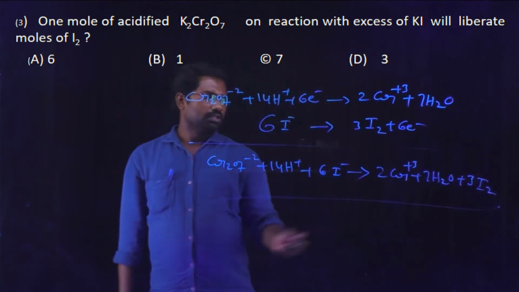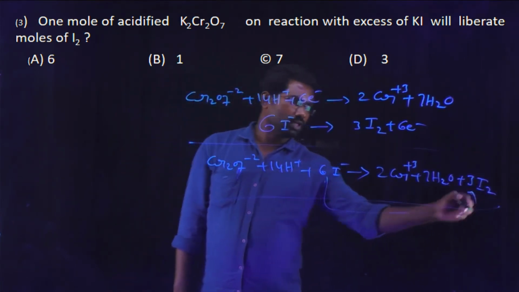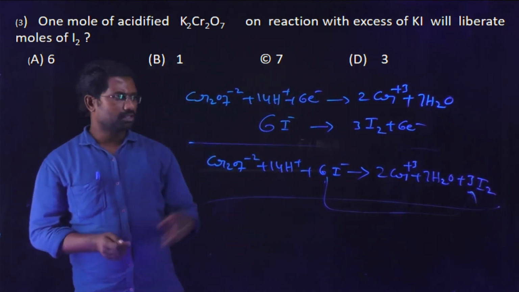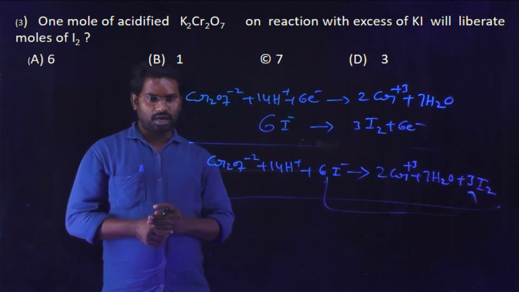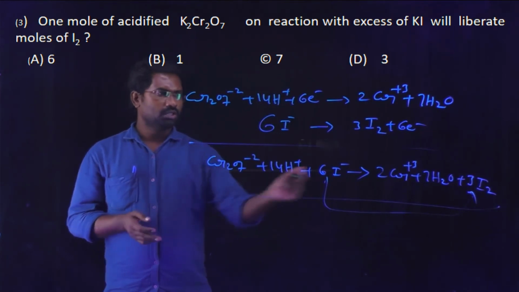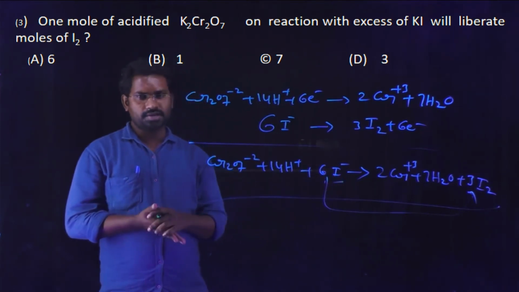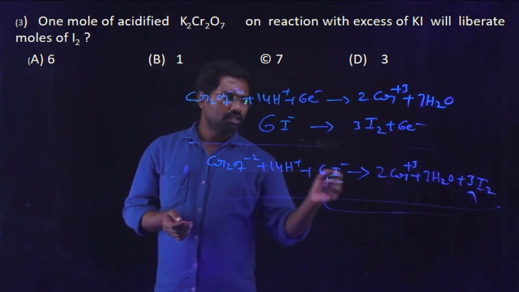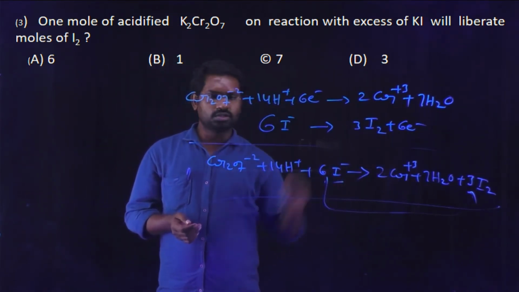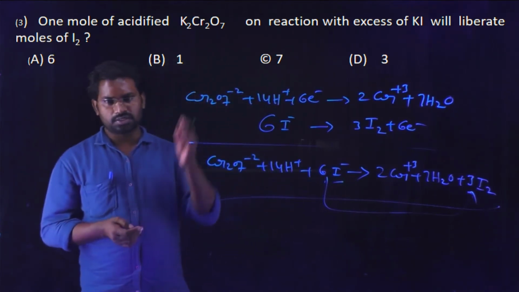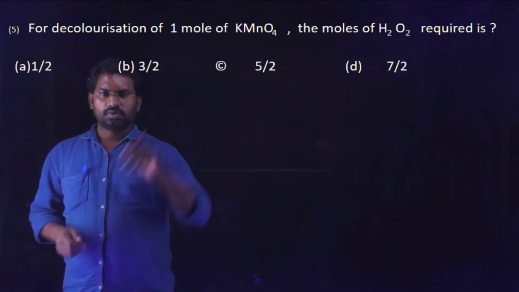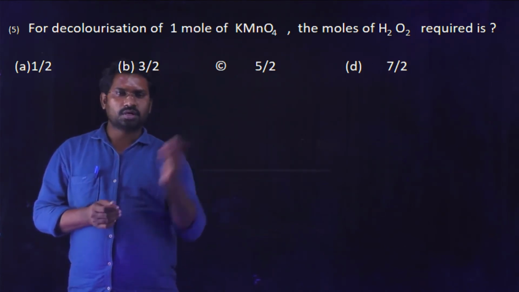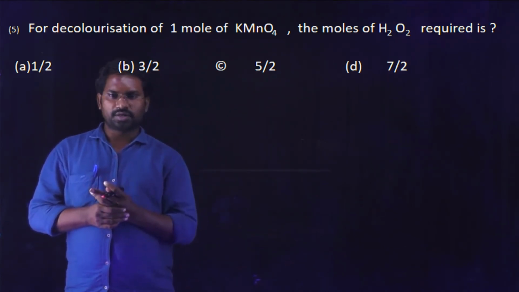Therefore it changes into 3I2, 3 moles of iodine. Iodide is oxidized into iodine, I2. This is from potassium iodide, KI, which gives K+ ion and I- ion. I have to take the I- ion from KI. Therefore it changes into 3 moles of iodine. The answer is 3.